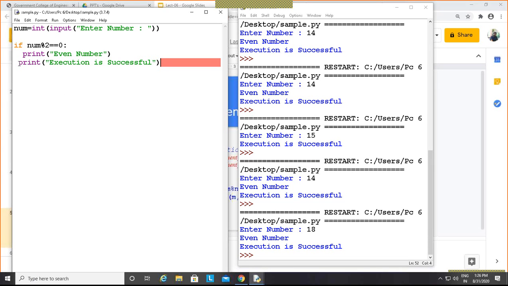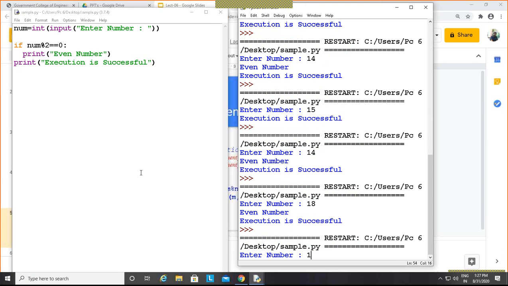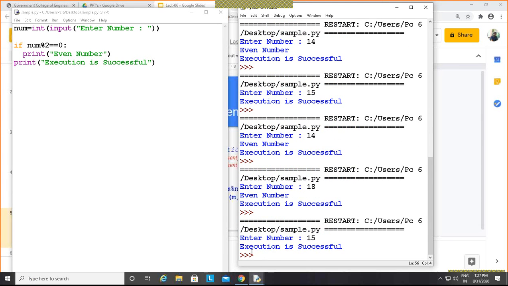So if you want the print and the if to be different statements, you need to put it like this. You can see here, 15, and execution is successful. So I think you have understood the meaning of this padding, right? When we have other examples, you will understand indentation properly. But here, just understand this colon and the padding.